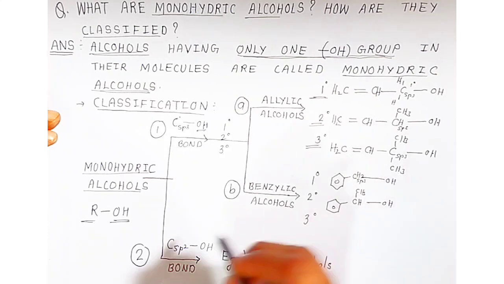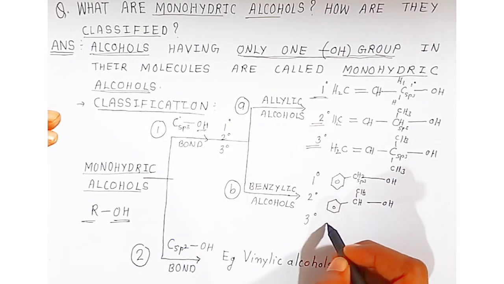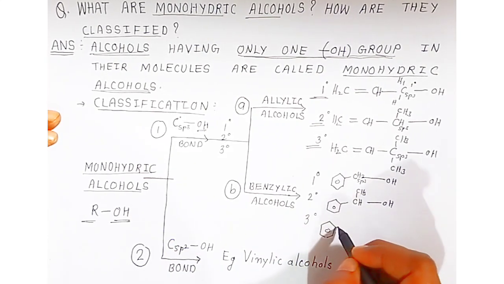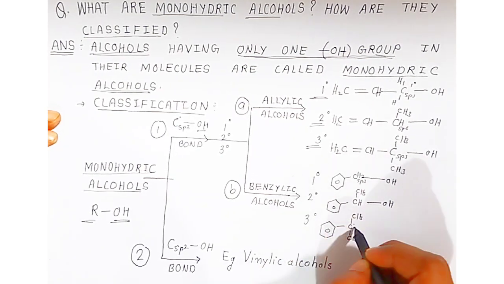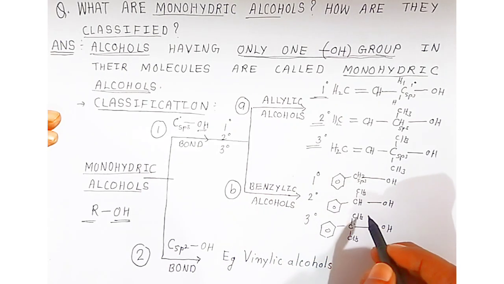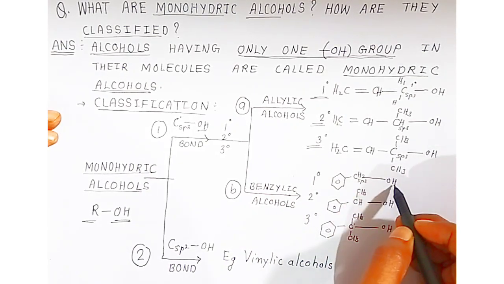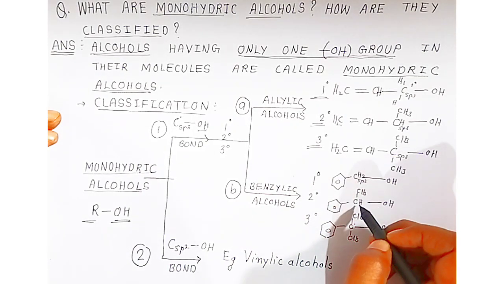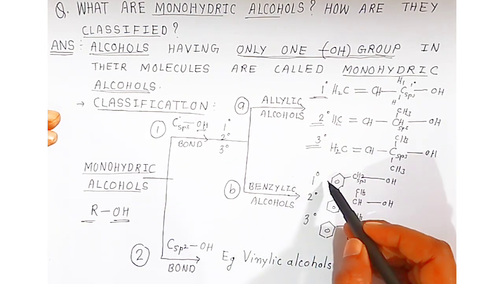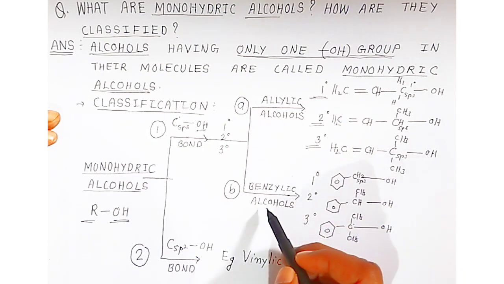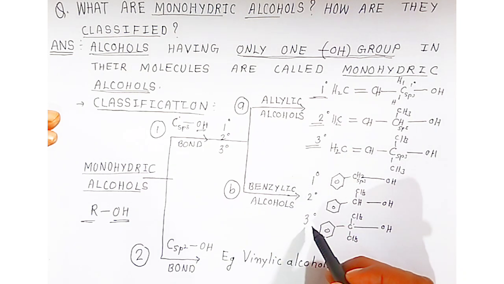So this is the second degree benzylic alcohol, and you have third degree benzylic alcohols like this. See, here the methyl group, here will also be a methyl group, to which your OH is attached. Understanding, students? So depending upon whether OH is attached to a first degree, second degree, or third degree carbon, benzylic alcohols are classified into three categories: primary benzylic, secondary benzylic, or tertiary benzylic alcohols.